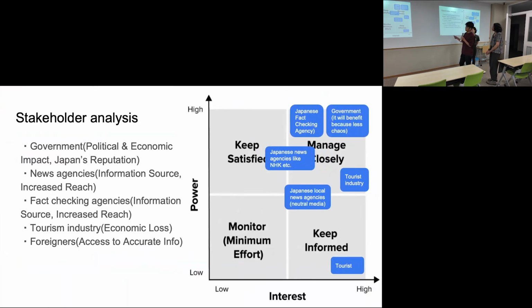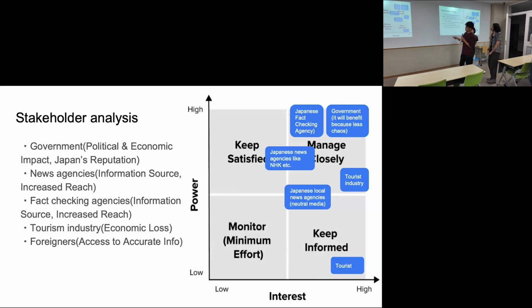They are both information sources on our website, and they can increase their reach by being listed and linked on our website. On the map, national news agencies like NHK and Japanese local news agencies are different, because in some cases local news agencies are very important as information sources.